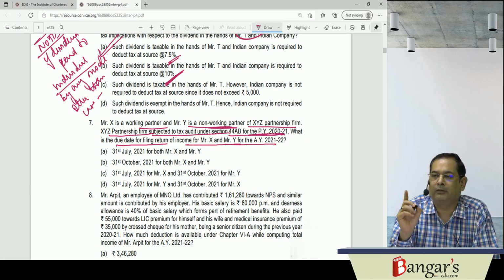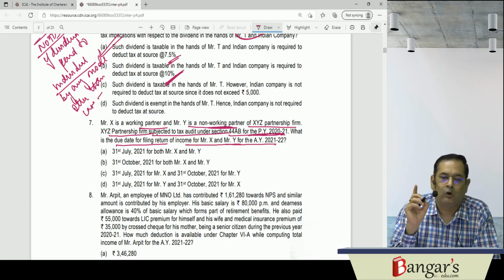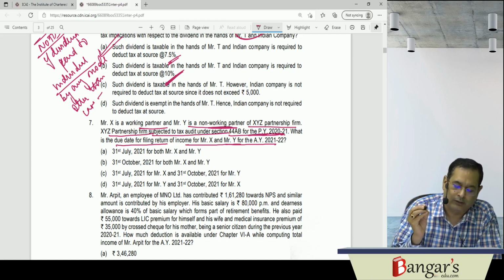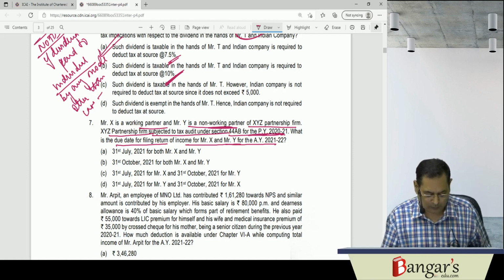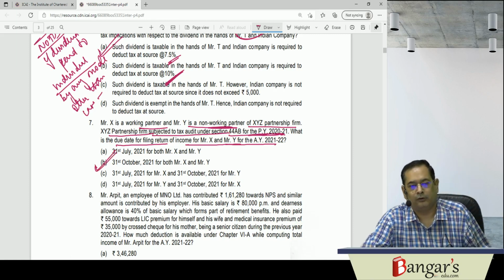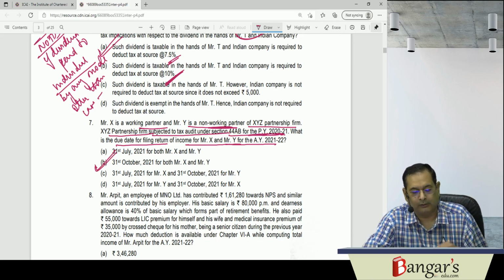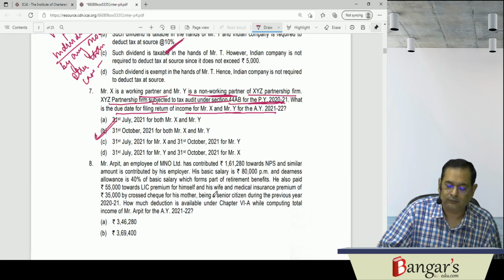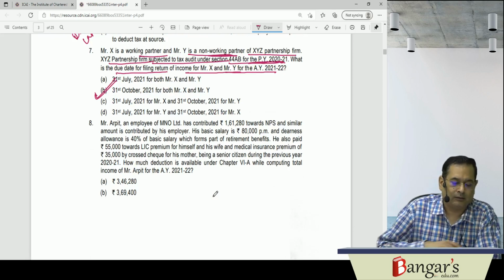Now, whether a partner is a working partner or a non-working partner, where the firm's accounts are required to be audited under 44AB, the due date of furnishing the return will be what? 31st of October for both the partners. So the due date will be 31st of October for both Mr. X and Y.